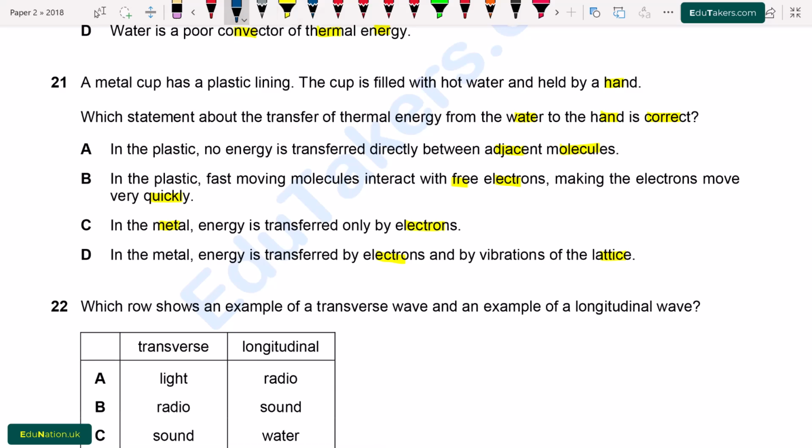We know that in metals there are a large number of free electrons, due to which the energy is transferred by the free electrons and by the vibration of the lattice. So option D is correct.